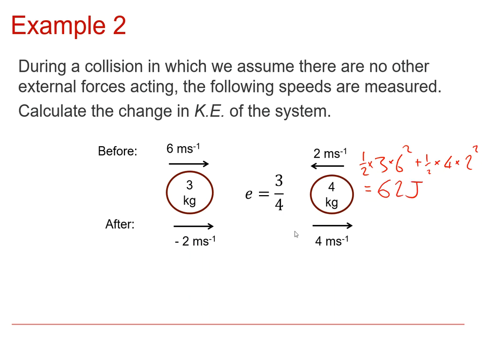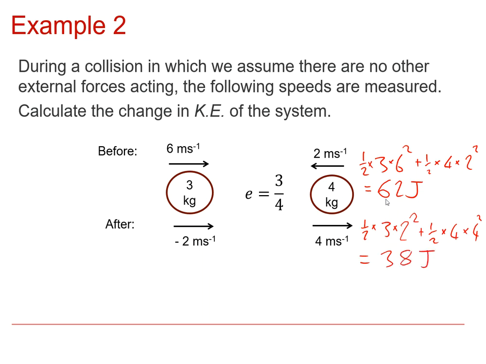And then after the collision, we have a half times 3 times, well, never mind what direction this is going in, the size of that velocity is 2, so the speed is 2. That's the thing which, when we square it, will be 4, so we can afford just to say 2 squared there, plus a half times this mass of 4 times 4 squared, which is 38 joules.